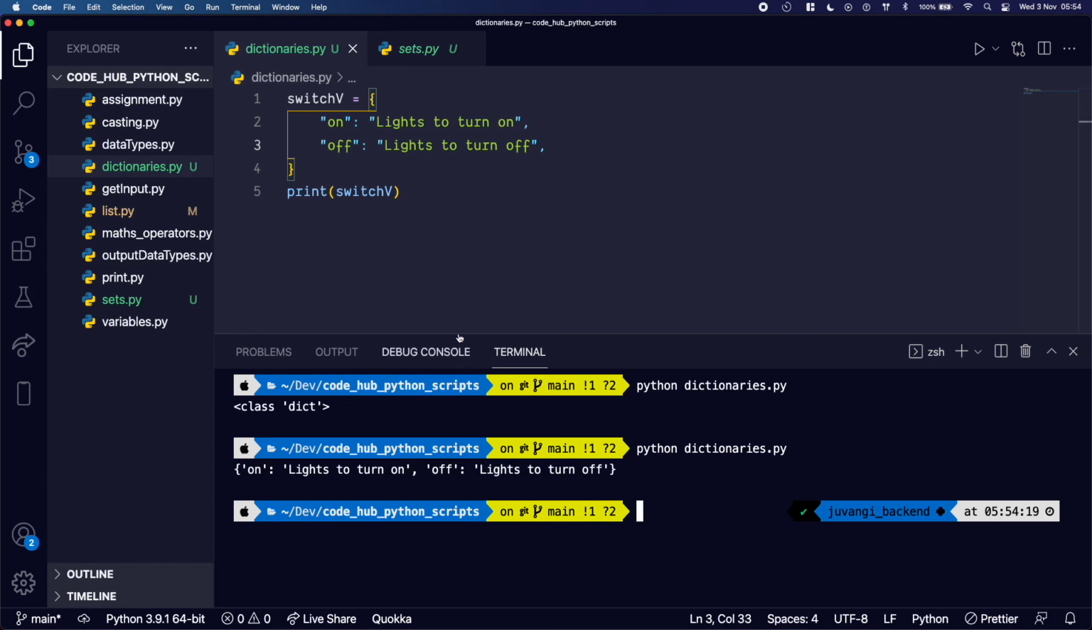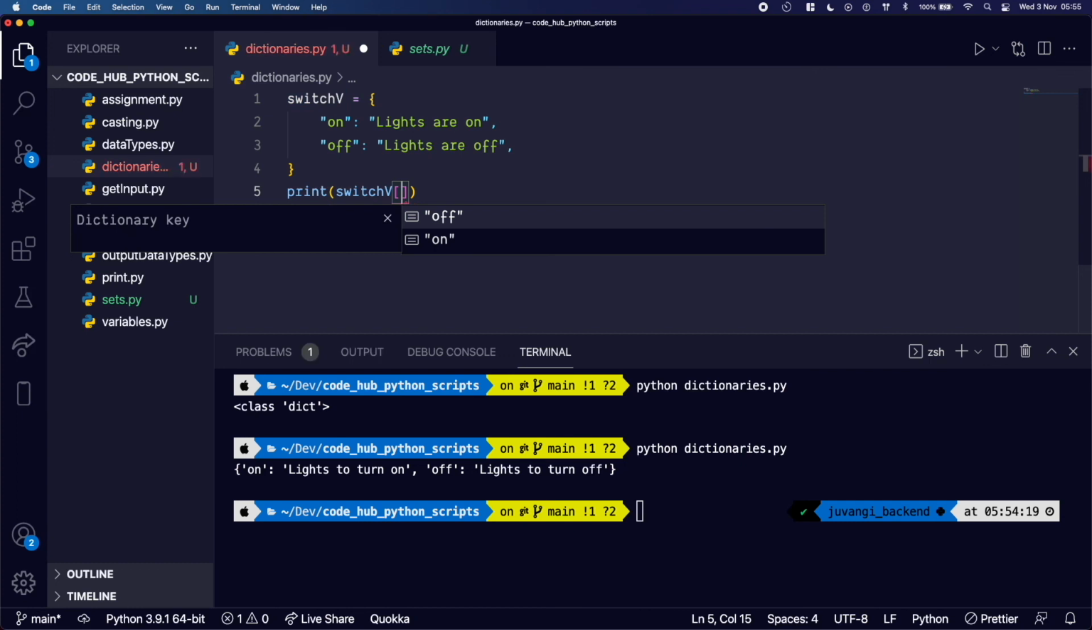So what if we wanted to access the key? Let's say I want to say lights are on. Let me just change it here and say lights are on, and here lights are off. Save that. Let's say I want to tell the user whenever they turn on, the lights are on. Whenever they turn off, the lights are off. How do I do that? I'm just going to put square brackets here, and I'll type on.